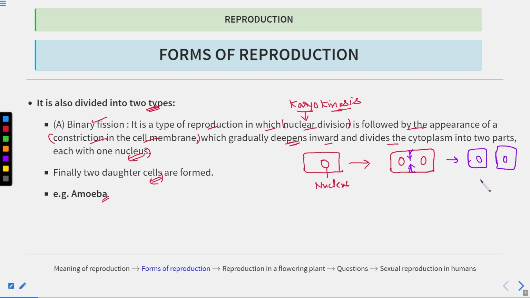These are the two daughter cells. This was the parent cell. This is the appearance of the constriction in the cell membrane. Clear?